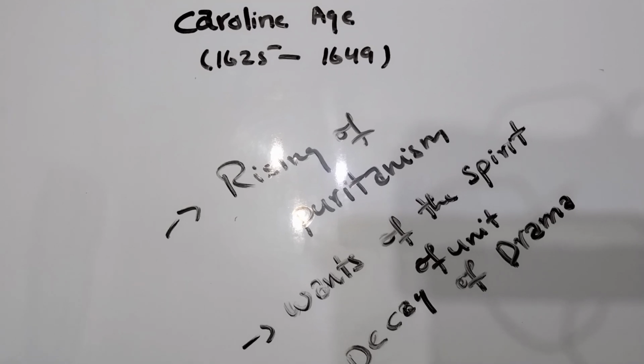Decay of drama: as I have told, romanticism and feelings in the literature were closed and banned. Poetry should be in a filtered form. No one could use artistic devices like alliteration, personification, simile, metaphor, or exaggeration. So everything and purity had to be in a very simple form.